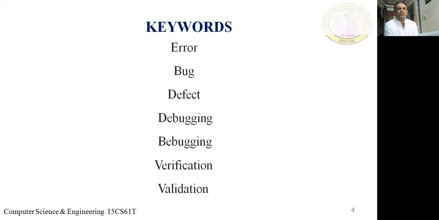Yes, verification and validation. Verification is a process to check whether what you have done is correct or not. Verification is done by the quality control team or quality assurance team. They check whether the program you have done is right or not.